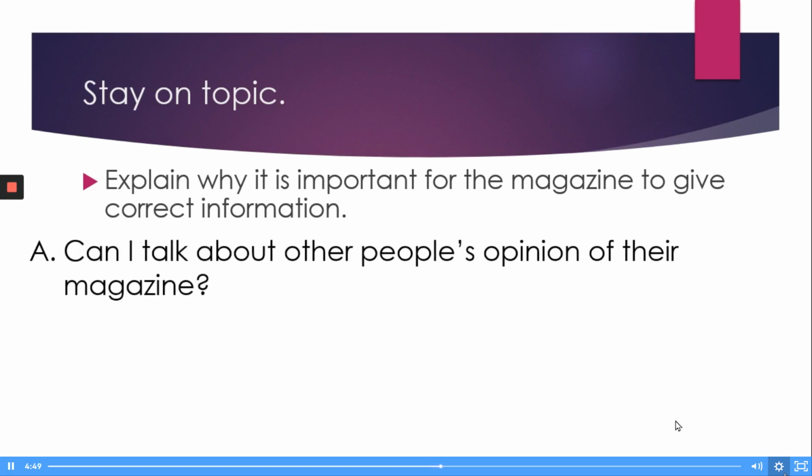So can I talk about other people's opinion of their magazine? In this instance, I think yes, I think that could be one reason it's important for the magazine to give correct information. If they don't give correct information, people are going to think poorly of their magazine.